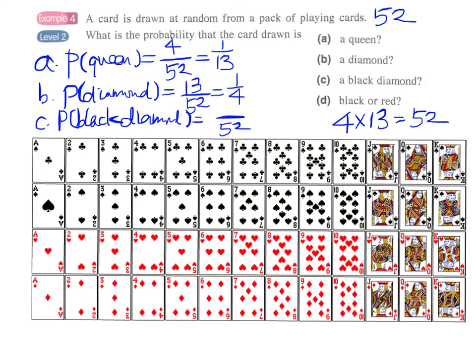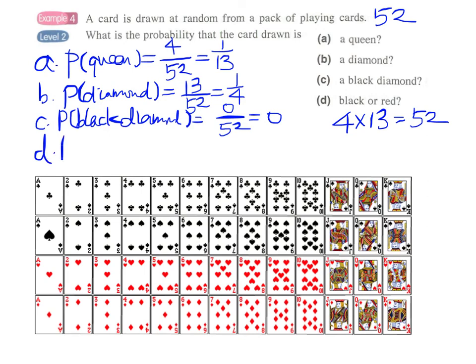Oh, I'm being tricked by this problem. We cannot find any black diamond because all the diamonds are actually red in color. So there are no favorable outcomes, 0 favorable outcomes. So therefore this will be 0. And in fact, this is what we call an impossible event. We cannot find a black diamond.